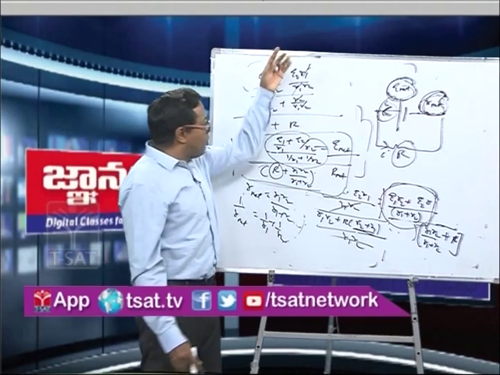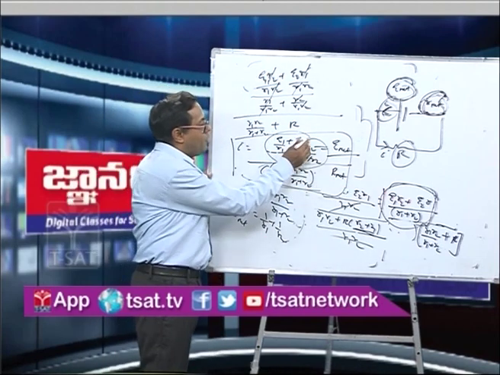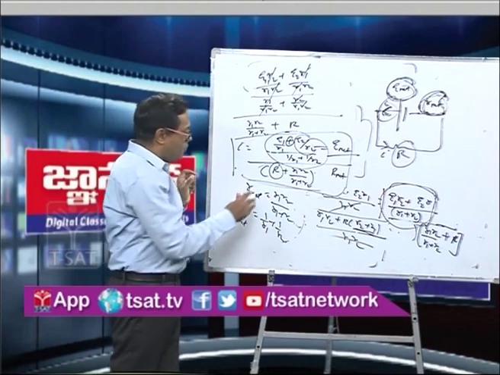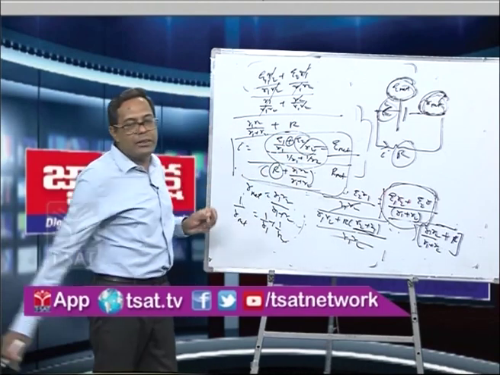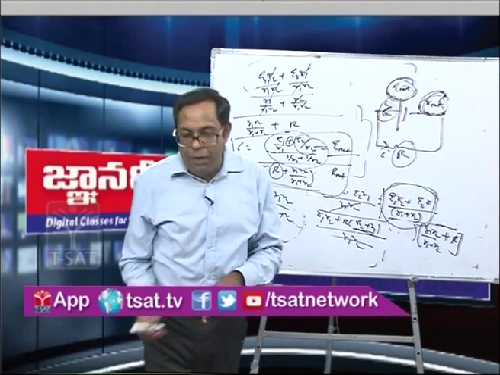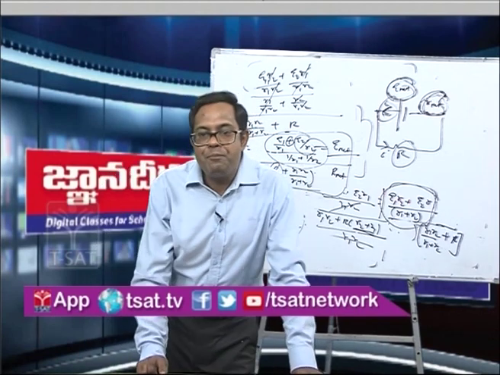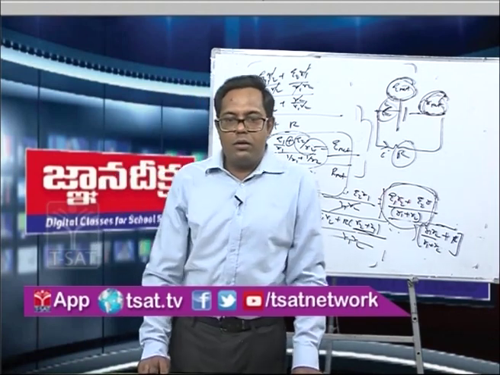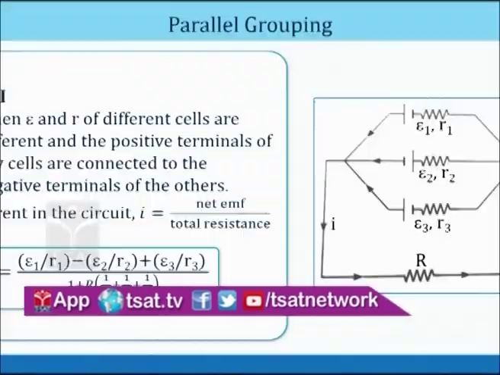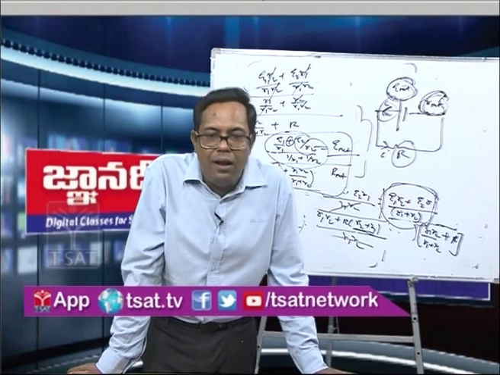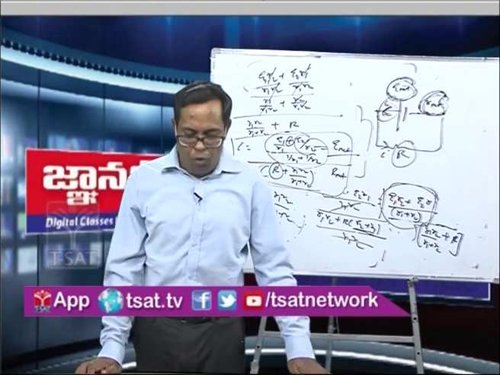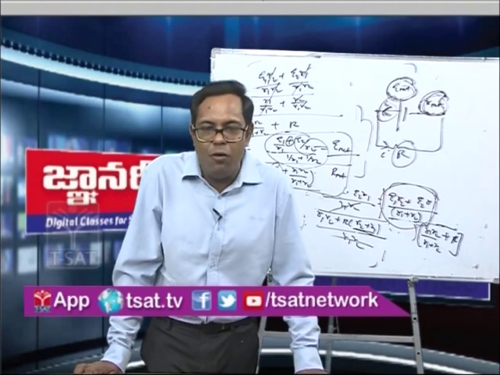If we change the polarity of any one of the cells, say E2, just make it minus, and there will be no effect on the expression of resistance. So this is what I wanted to tell you, and this is the answer we have derived till now. In the next class, we will try to solve numericals based on the grouping of cells. Thank you and have a good day and all the best.